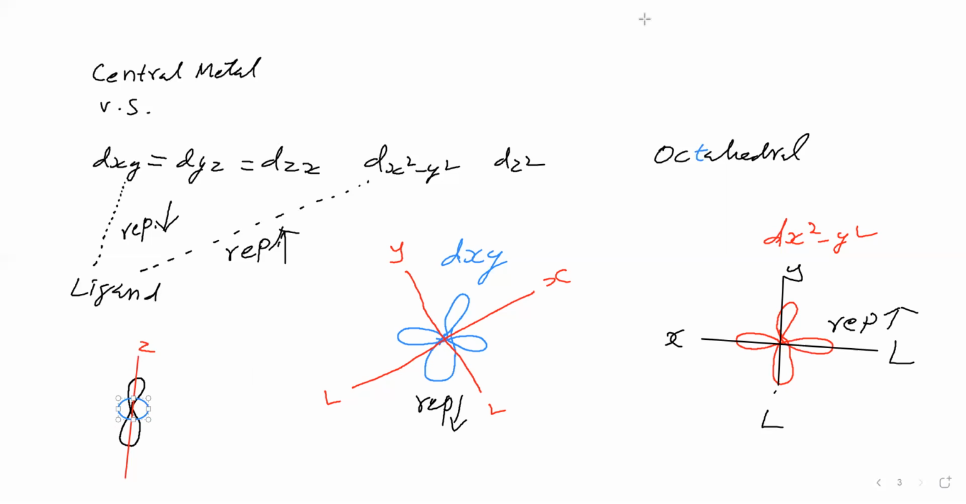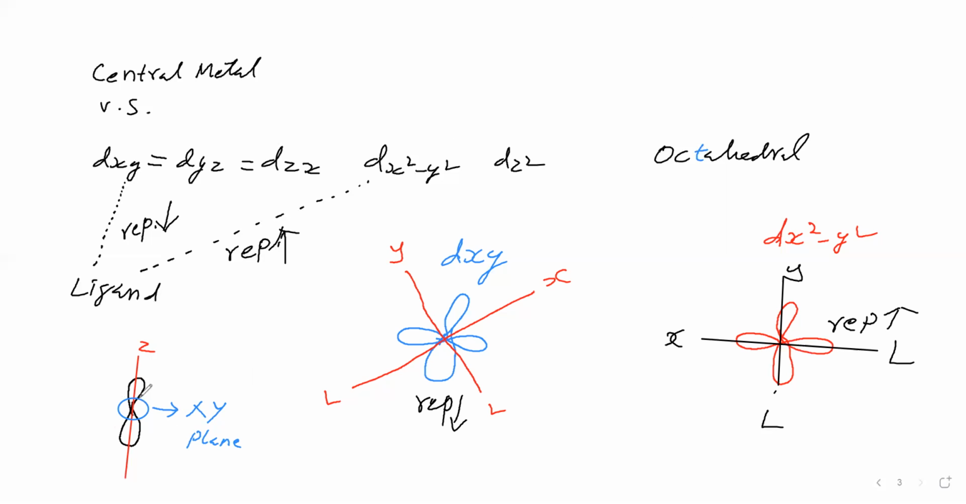Now in the xy plane I have written electron cloud. In the xy plane, the dz square orbital electron cloud will be there. This is the dz square orbital. Now we will see the ligands approach.